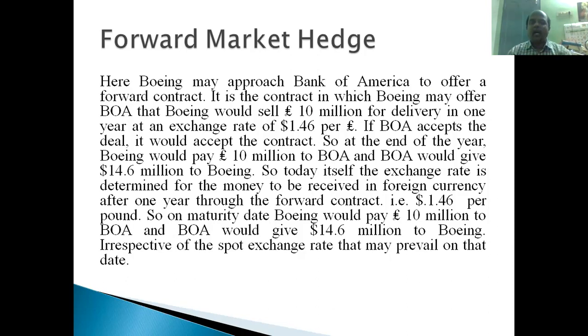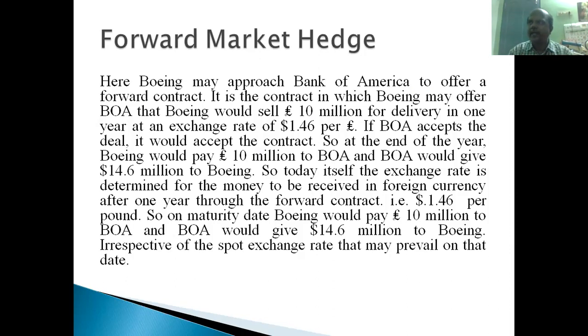After 3 months, I will give you this many shares, and you pay me this much amount, right? After 3 months, the transaction will happen, but the price is fixed right now. So it is done between two parties personally, right? No middleman is involved, no third party is involved. The forward market is two parties individually contacting each other. They decide this rate, right?